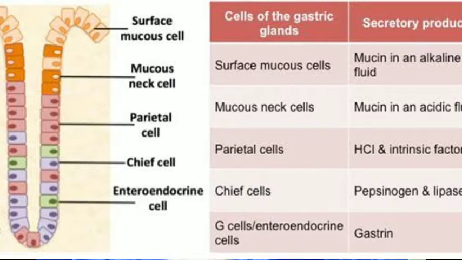Let me start the function of the pepsin, which I had started earlier in the previous video. What is the composition of the gastric juice?